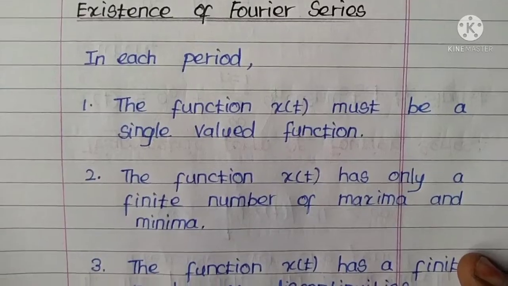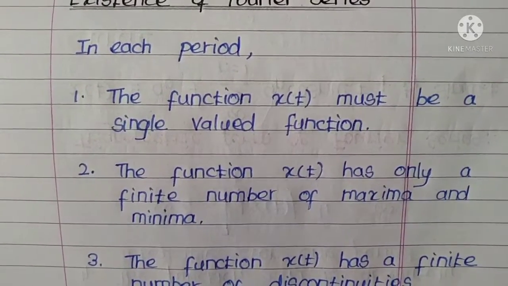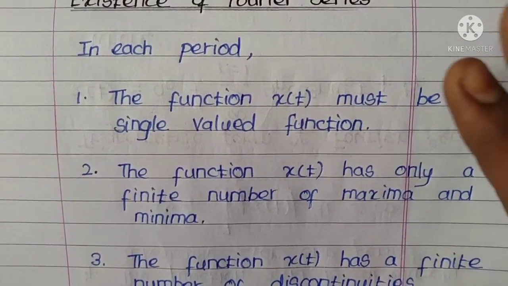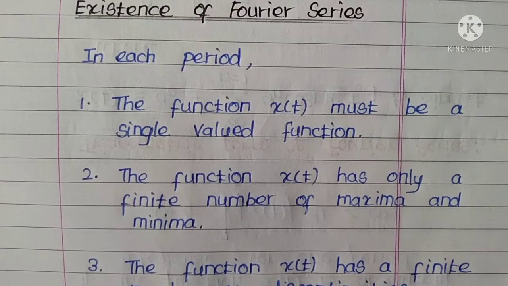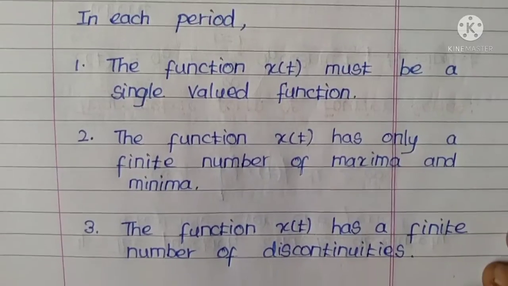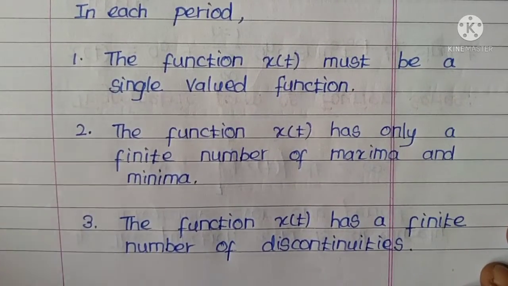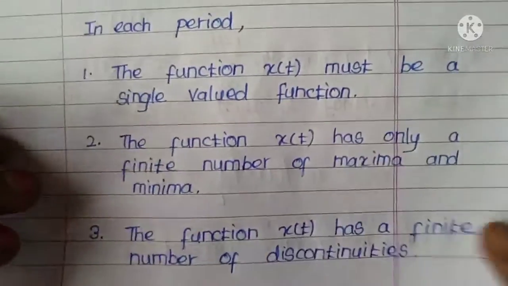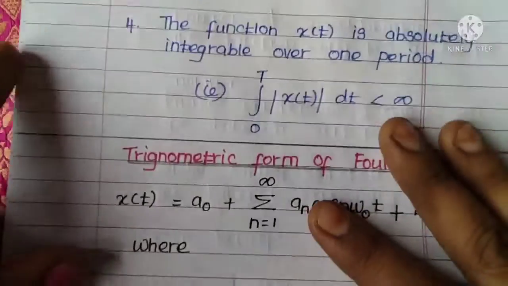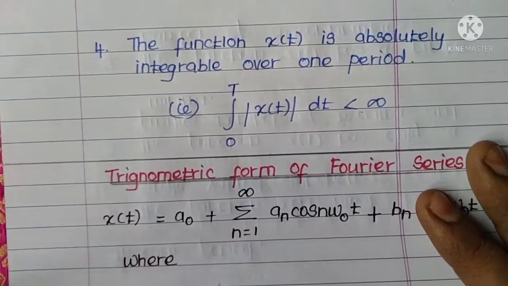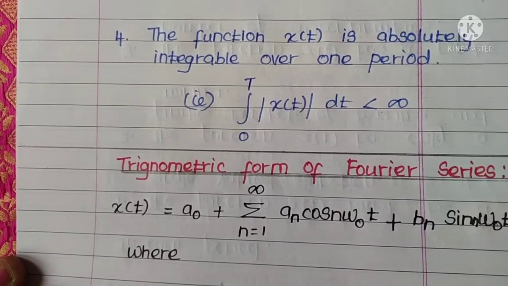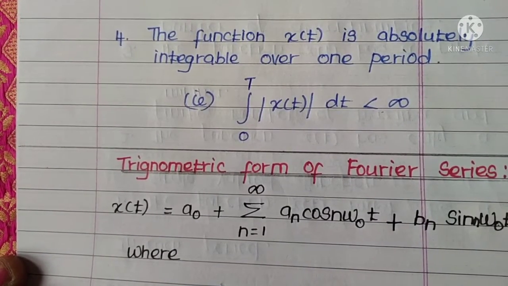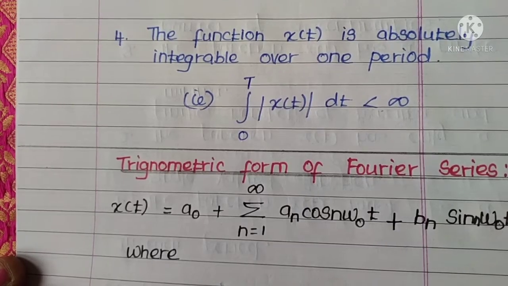Let us see those points again. In each period, the function x of t must be a single valued function. The function x of t has only a finite number of maxima and minima. The function x of t has a finite number of discontinuities. And the fourth point is the function x of t is absolutely integrable over one period, that is integral 0 to T modulus of x of t dt less than infinity.